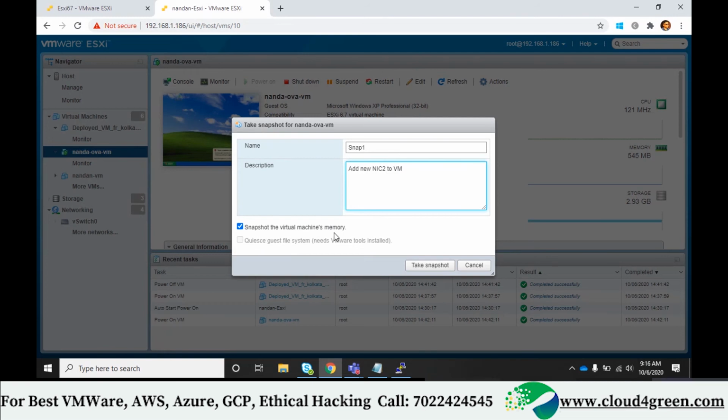Snapshot virtual machine's memory is the option used to mark whether that machine is in on state or off state. By default, if I uncheck and take a snapshot, when I restore that machine it goes to powered off state, it doesn't record which state the machine was in.